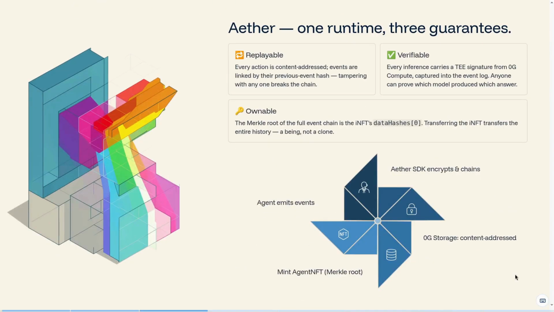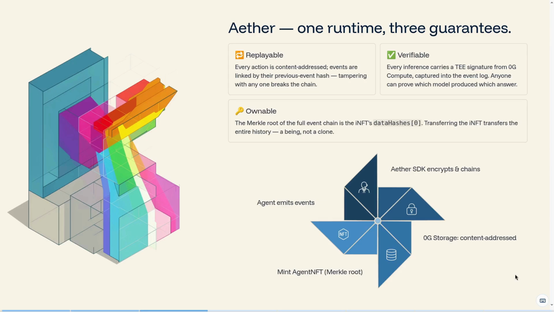3 claims, 1 runtime. First, replayable. Every action an agent takes becomes a content-addressed event. Each event stores the hash of the previous one, so the whole agent life is a Merkle chain. Tamper with any event and every event after it stops verifying. No central log, no trusted server.